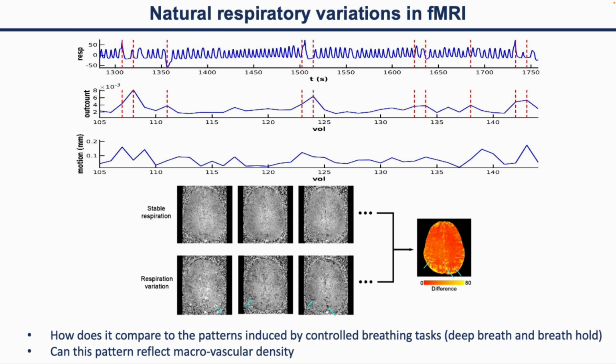To better understand this map, we ask the questions: how does it compare to the patterns induced by the controlled breathing tasks like deep breath and breath hold? And can this respiration pattern reflect the large vessel distribution? If it does, it could be very useful for improving layer fMRI specificity.